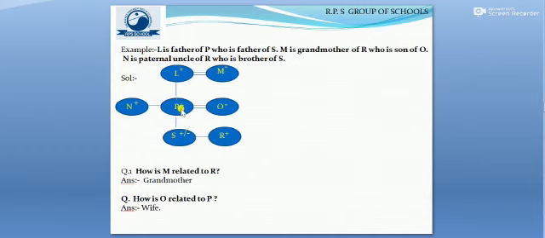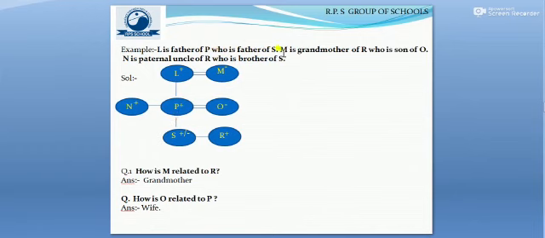So children, for L and P, I need to add one more piece of information for your knowledge. P is the father of S, which means P will be one generation above S, and the gender of P will be male, and of course being male, it is always denoted by a plus sign.